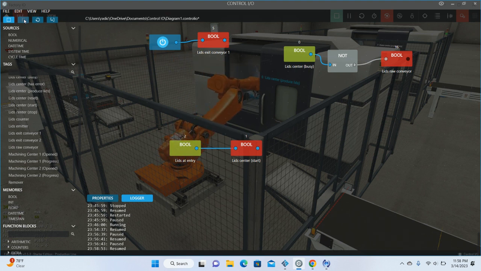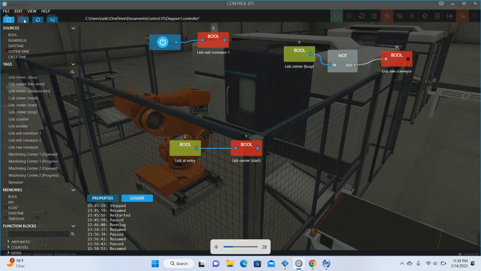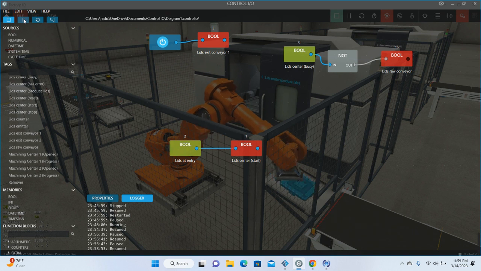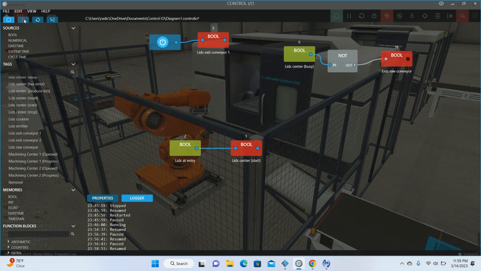So just observe. It removes the lid, places it on the ramp, and it goes down the exit conveyor. Right? Another lid comes in, it picks it up.